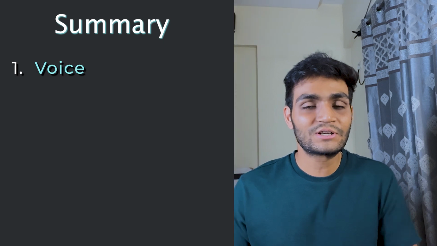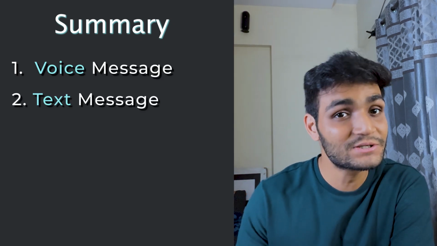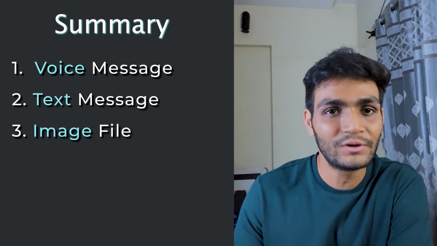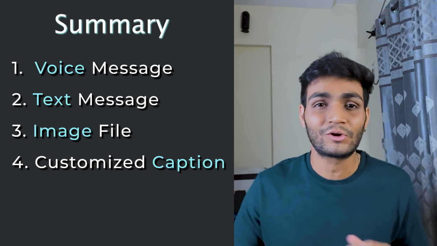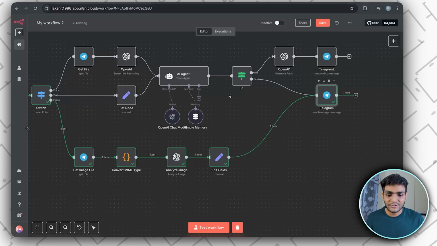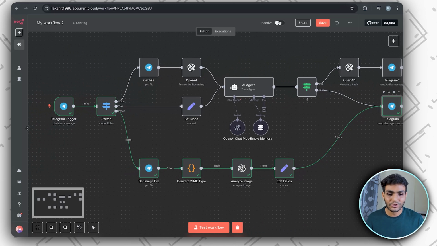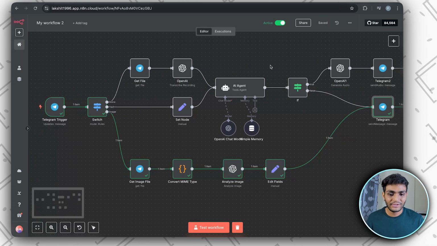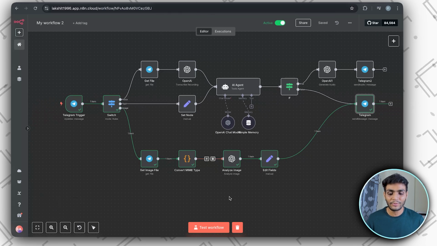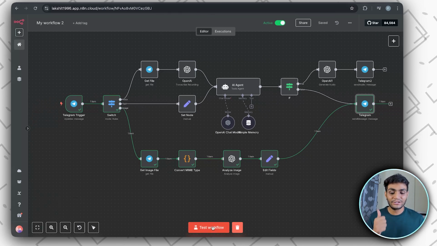Now Telegram works with the voice message, it works with the text message, and it also works with the image file with the customized caption, or you can say whatever question you want to ask. Let's run each and everything from scratch and understand how it works properly. Let's put everything into production mode. Let's turn this active, and we'll see everything working in production mode, instead of coming again and again and clicking the test workflow.